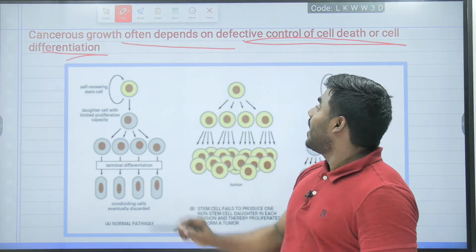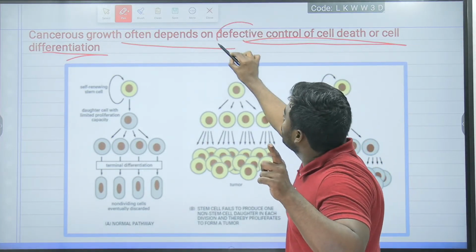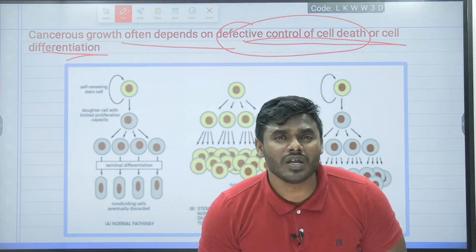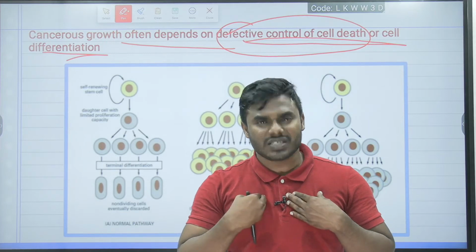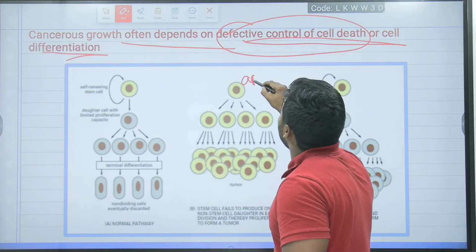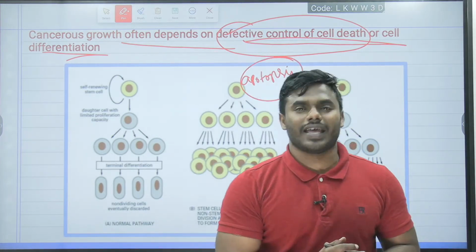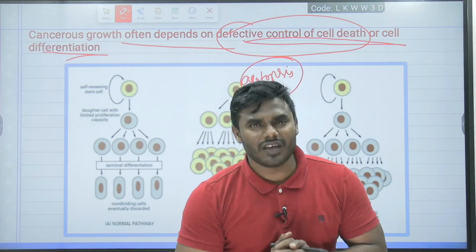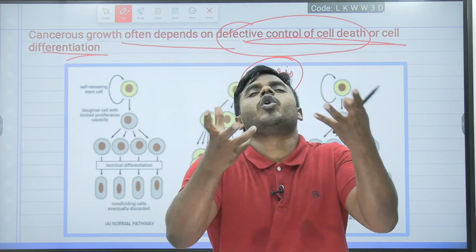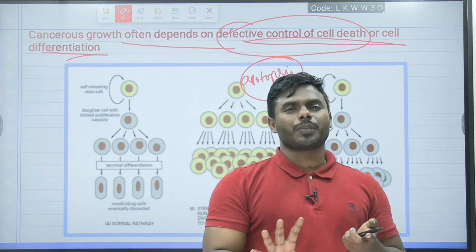Always remember, it is an absolutely true statement. See, once again look into this. Cancer growth depends on defective control of cell death. What do you mean by that? Our normal cells have to undergo the process of what? Apoptosis, which we can call programmed cell death. Now you all know very well that every cell in our body, once the cell becomes older, what friends? Once the cell becomes older, it will undergo the process of apoptosis.